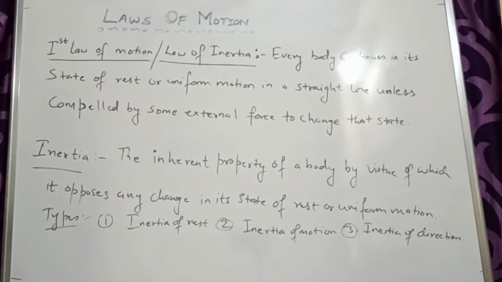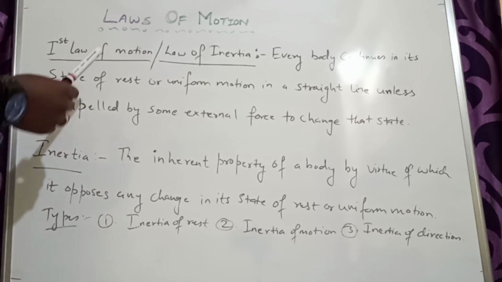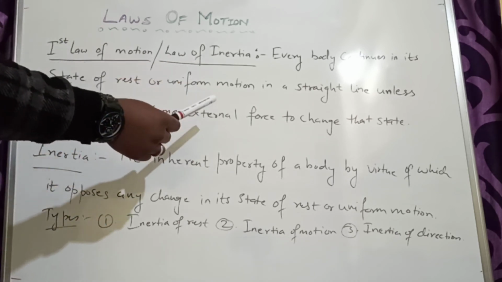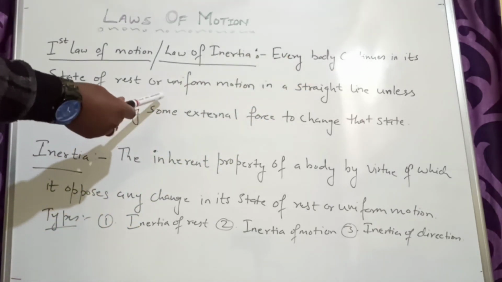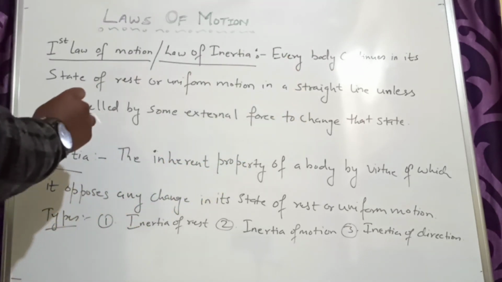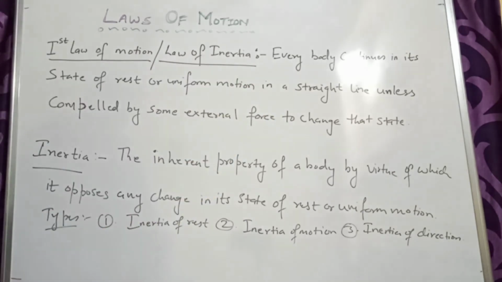So today in the quick recap series we will study the laws of motion. There are three laws of motion. The first law is also called the law of inertia, and according to this law, every body continues in its state of rest or uniform motion in a straight line unless compelled by some external force to change that state.